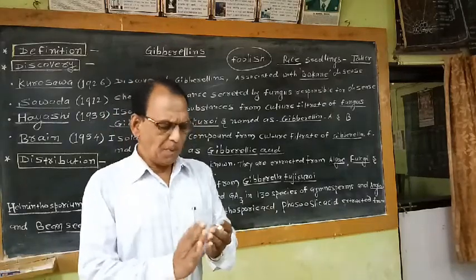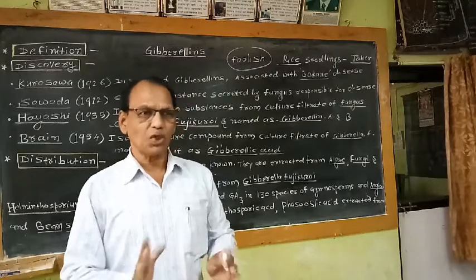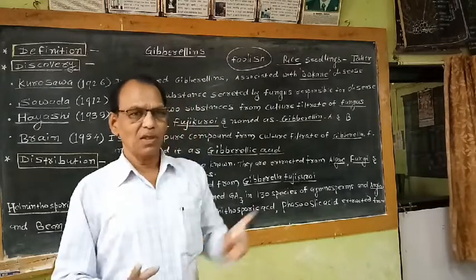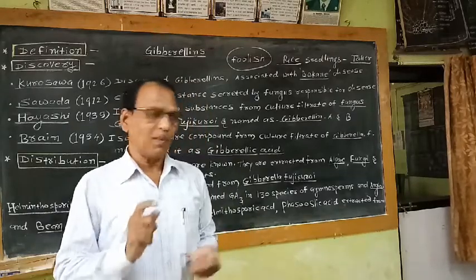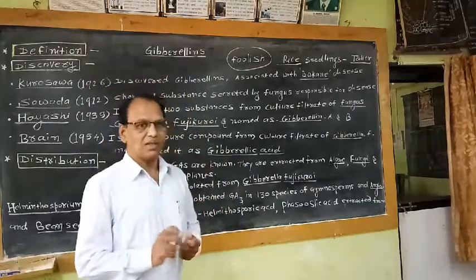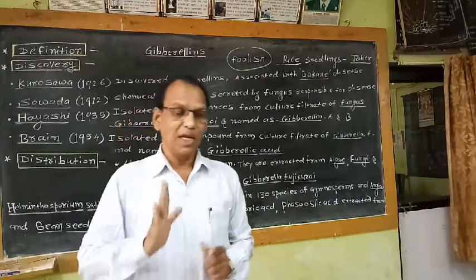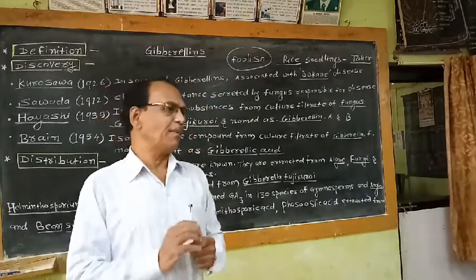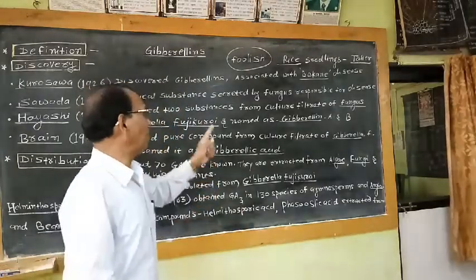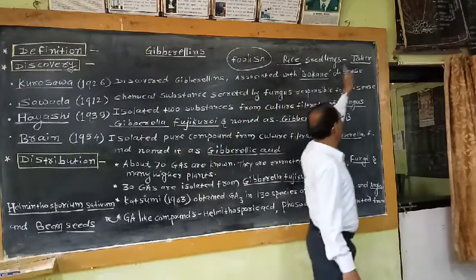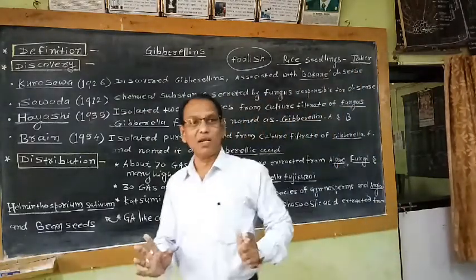That means Gibberella fujikuroi fungal cells which are growing in the host, in the stem as well as leaves of the rice seedlings, these cells are responsible for secretion of some chemical substance, and this chemical substance is responsible for increase in height of these infected seedlings, and that's why these infected seedlings become more tall.